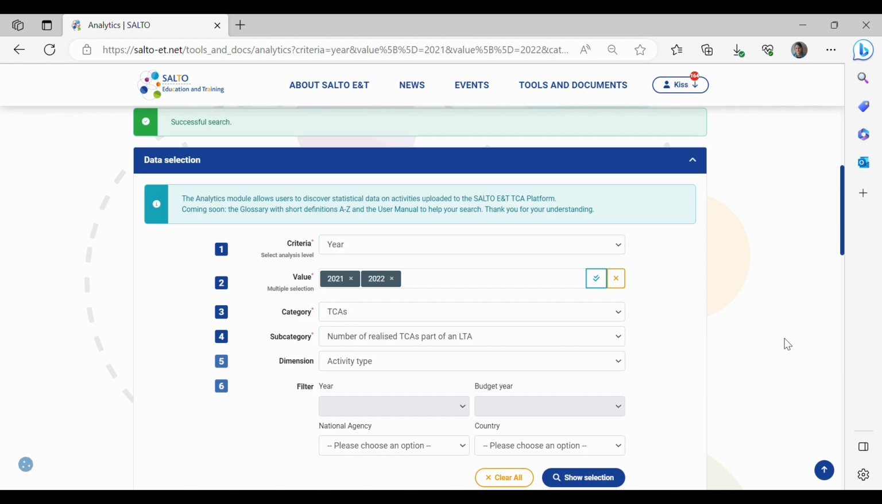So, we have tried all four criteria, and now it's your turn to explore our module. We are really looking forward to having your feedback. And thank you, and we wish you good luck for your searches.